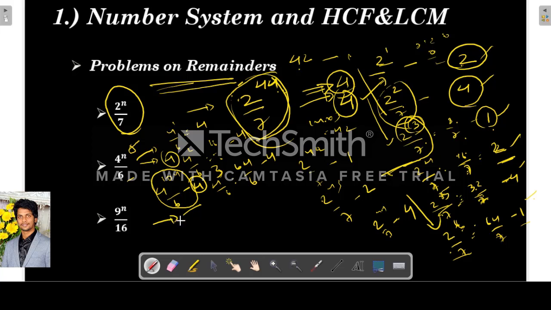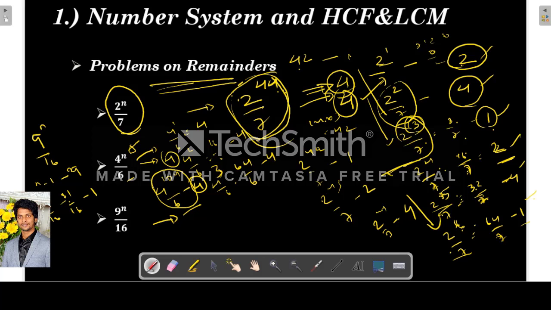Okay. So next, similarly, if they ask 9 power n by 16. So now let's consider this 9 power n by 16. So when n is 1, what is the remainder? 9 by 16, the remainder is 9. So n is 2 means 9 square by 16, so 81 by 16, 16 5s are 80, so 1.